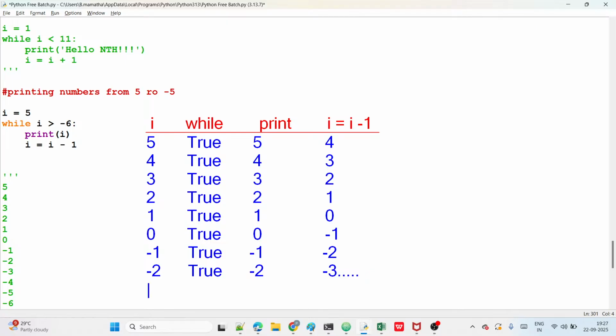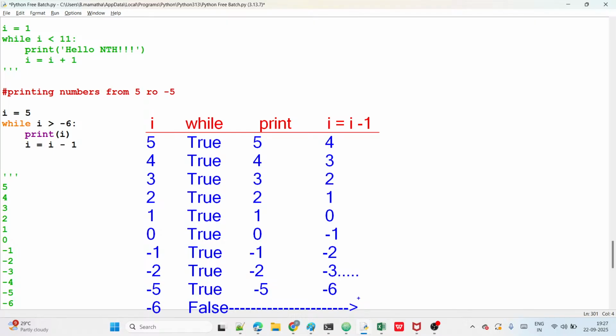Next observe here, guys. Next I take which one? Suppose minus 5. Minus 5 greater than minus 6, it is true, right? And display minus 5. Minus 5 minus 1 is minus 6, guys, okay? Next, minus 6 greater than minus 6, this is what? False. Minus 6 greater than minus 6 is false, right? So terminate the loop, okay?